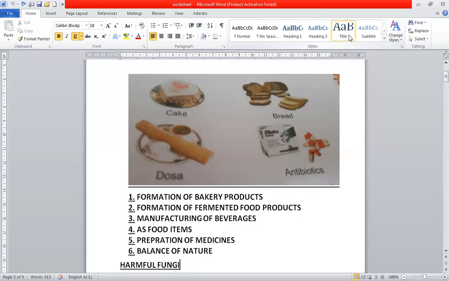And erythromycin, tetracycline, and all these antibiotics are made with the help of bacteria and fungi.